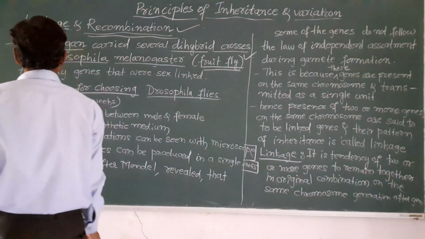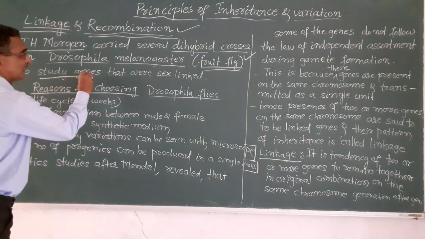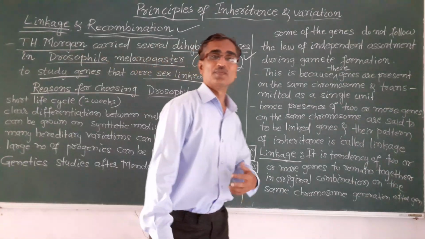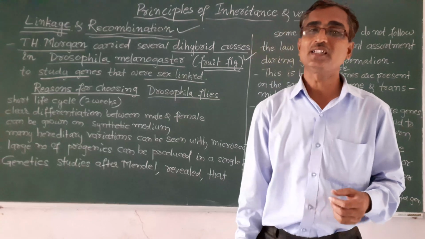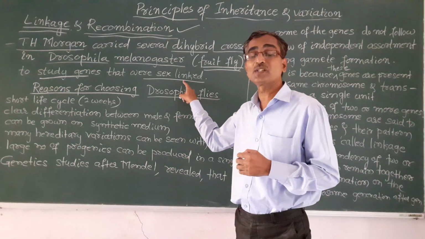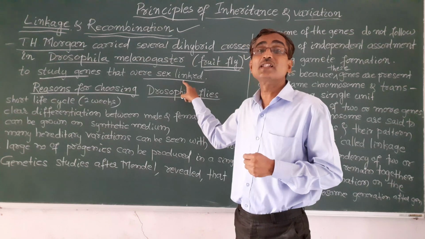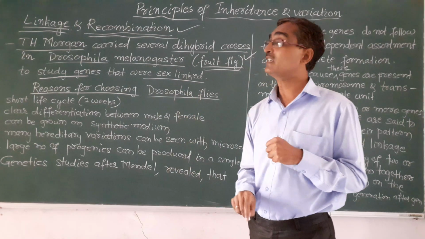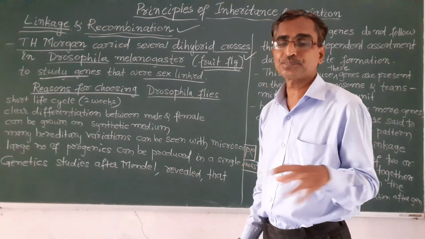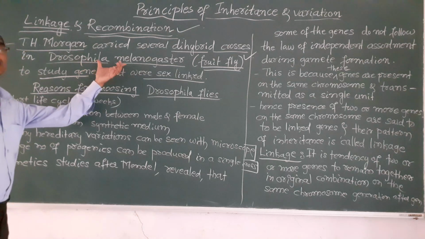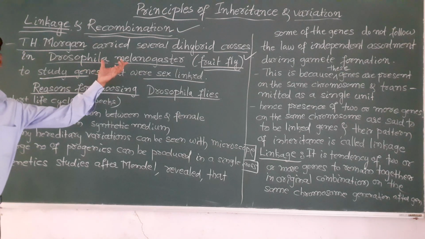Why? To study genes that were sex linked. He conducted the experiment with the objective to study the genes which are linked with each other, sex linked, in the fruit fly, Drosophila melanogaster.